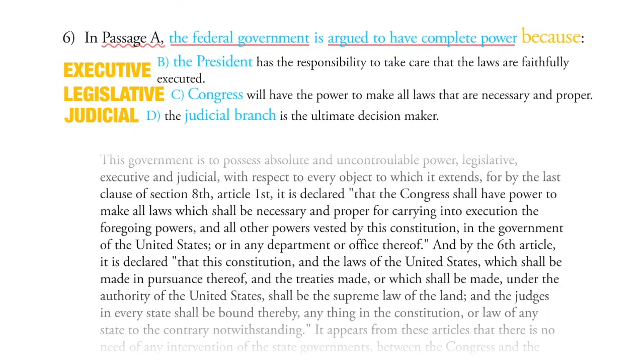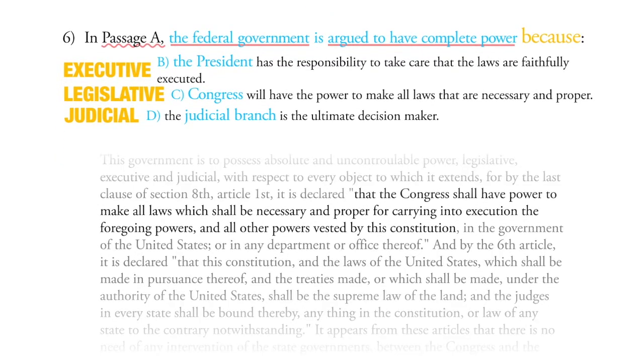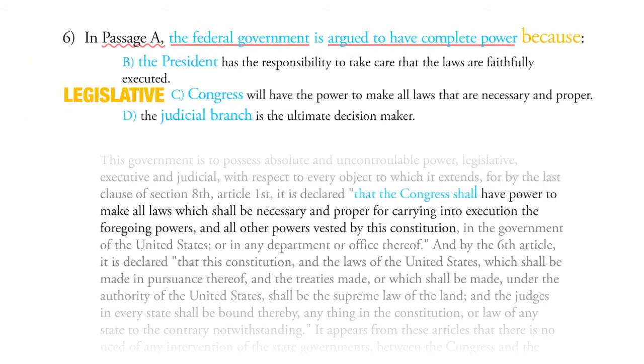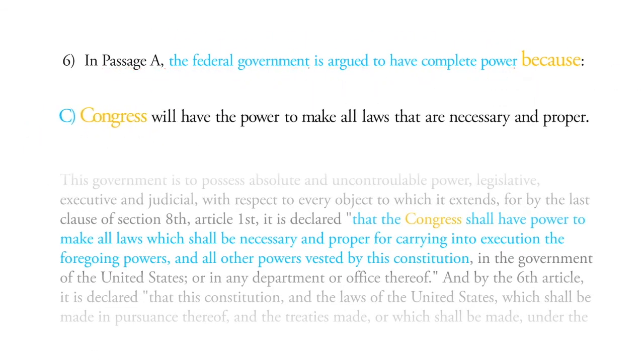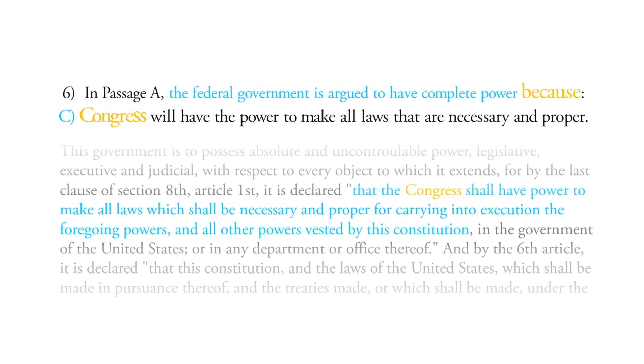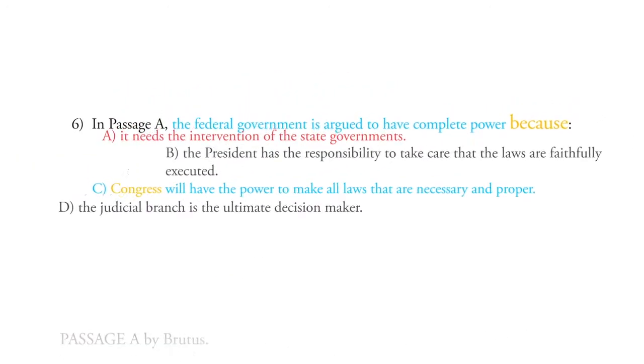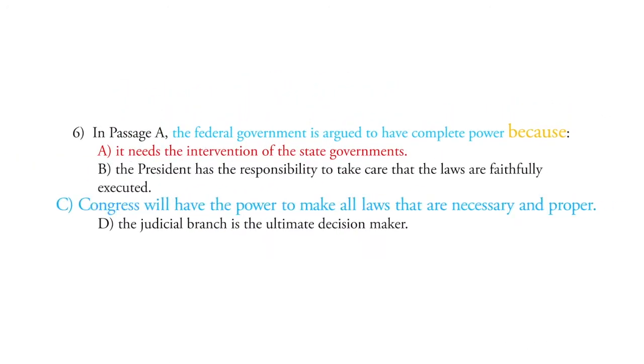So let's see here. In the beginning of the paragraph it says, that the Congress shall have power to make all laws which shall be necessary and proper for carrying into execution the foregoing powers, and all other powers vested by this Constitution. Okay, so this looks a lot like choice C, which says Congress will have the power to make all laws that are necessary and proper. And so thus, choice C is definitely our best answer.